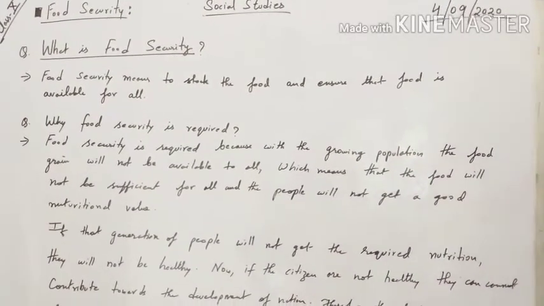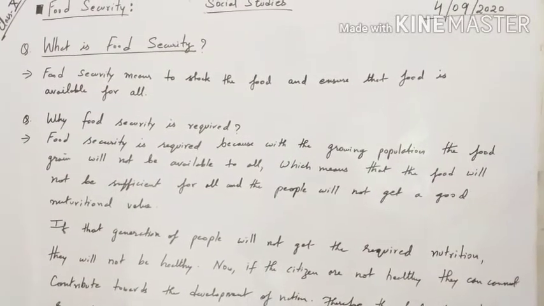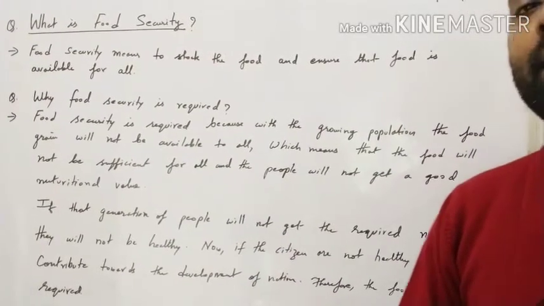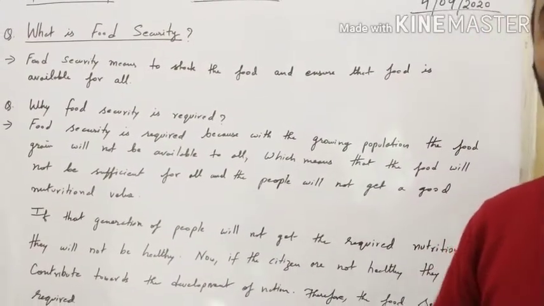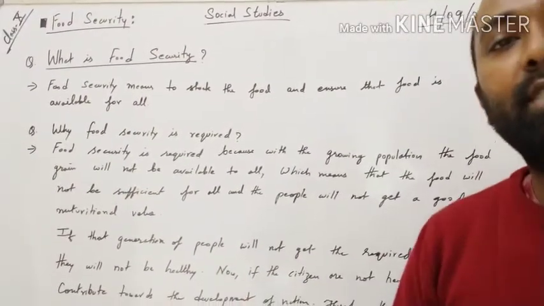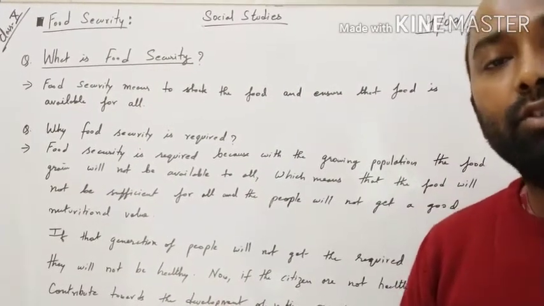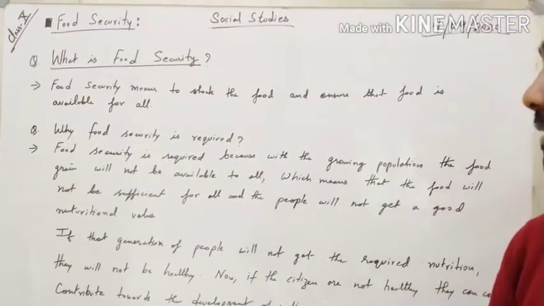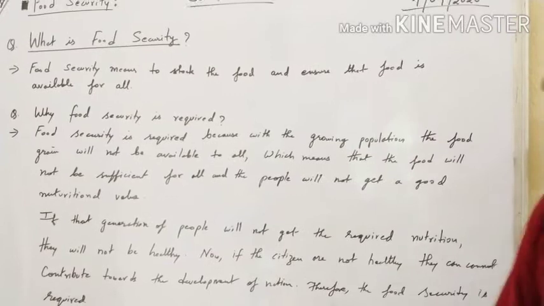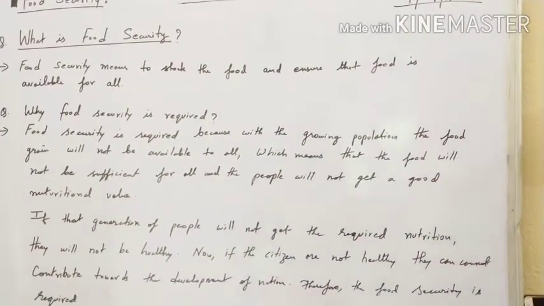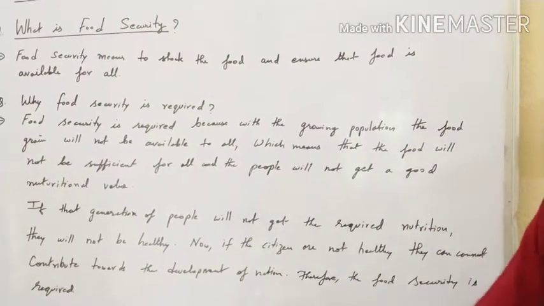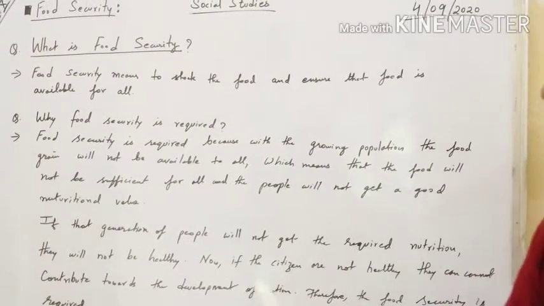It will not be sufficient for all, and the people will not get good nutritional value. If the food crop is less and the population is more, the food will be distributed among the people. Some will get more if they have lots of money, and they will be enjoying life in a different way, but there are some poor sections in our society who will not be able to buy those crops, who will not be able to get a good amount of food. So their nutritional value will be very less. If that generation of people does not get the required nutrition, they might not be healthy, because if they don't eat a proper diet, they will not be healthy.